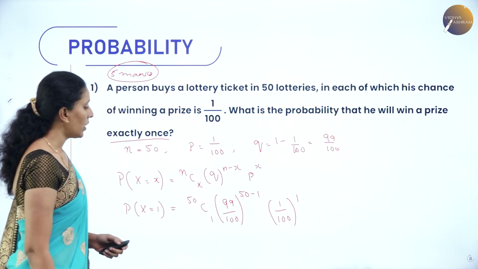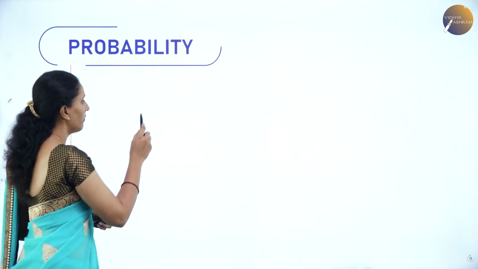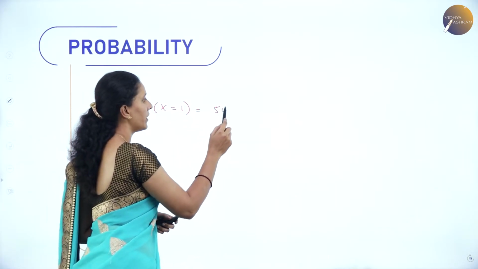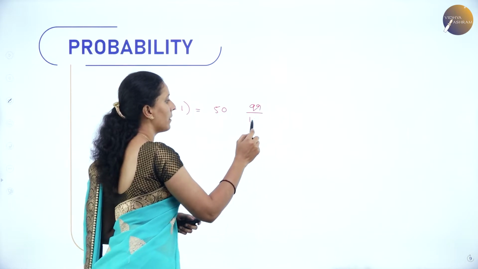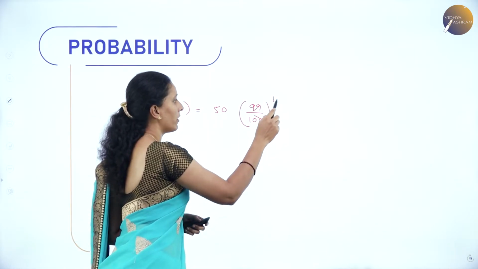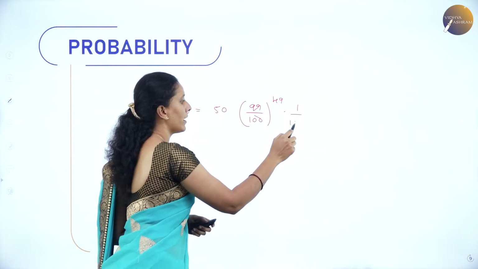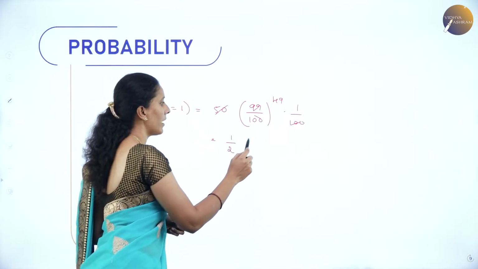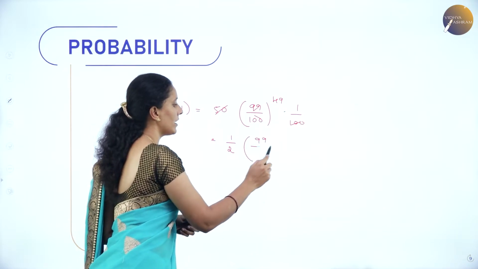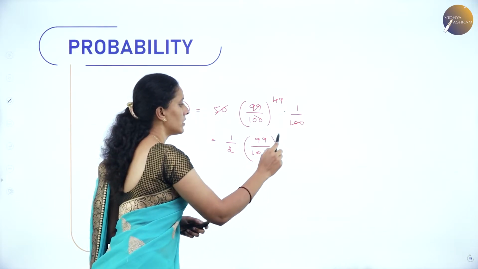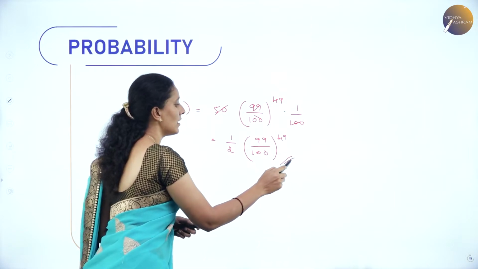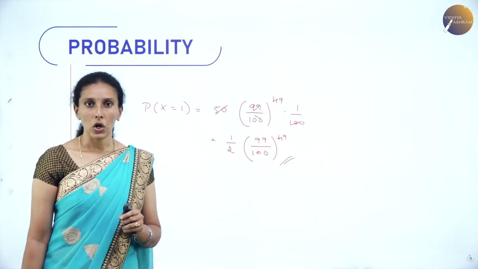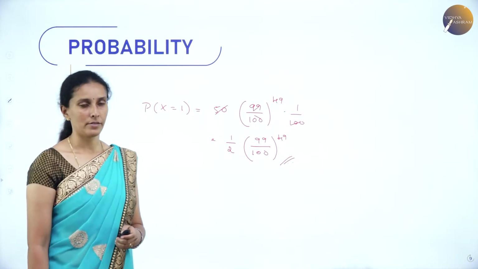Now here, what is 50C1 we will get? We will get probability of x = 1 is equal to 50 into (99/100)^49 into 1/100. And when you cancel it, you will get the value as 1/2 into (99/100)^49. Hence, this is the probability value of the man winning a lottery exactly once.